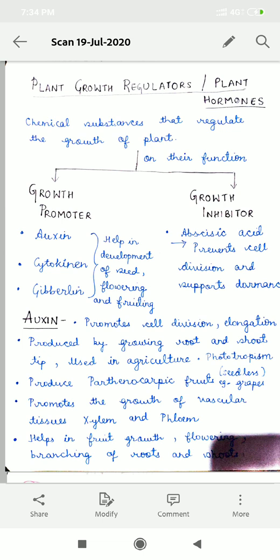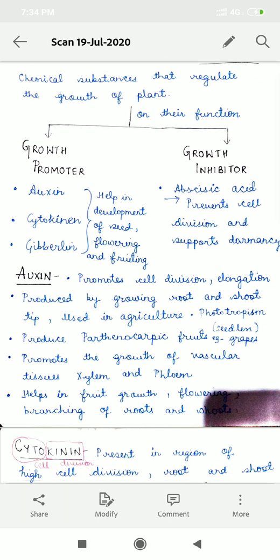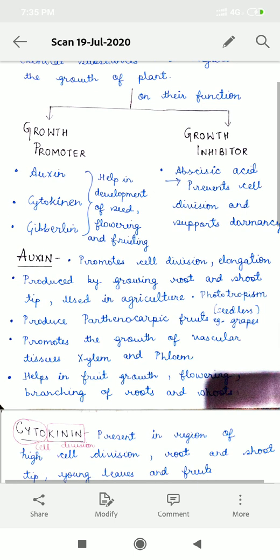Auxin, cytokinin and gibberellin are the three growth promoters, while abscisic acid is a growth inhibitor. Now let's study auxin in detail. Auxin is produced in a growing region of a plant, hence it is found in root and shoot tip. Auxin is also used by farmers in agriculture and horticulture. The main function of auxin is cell division and cell elongation. It also supports the growth of conducting tissues, that is xylem and phloem in a plant cell.